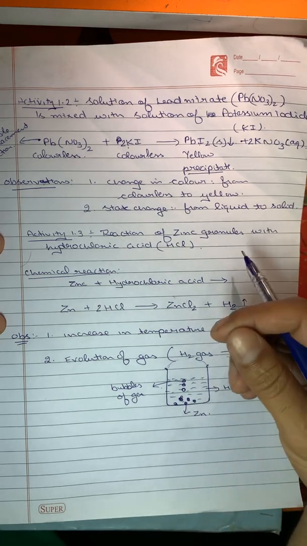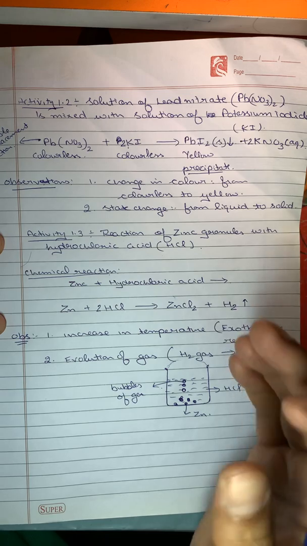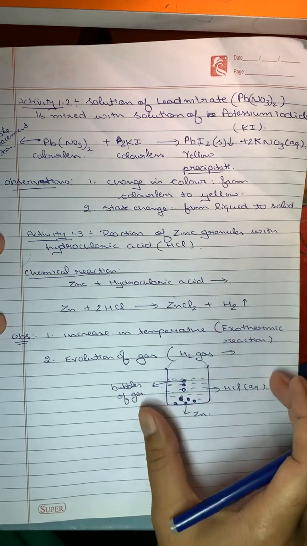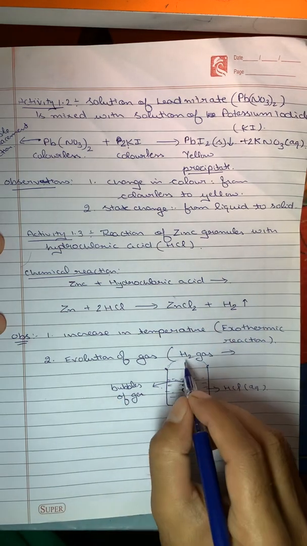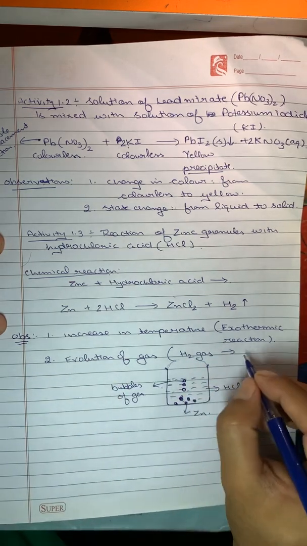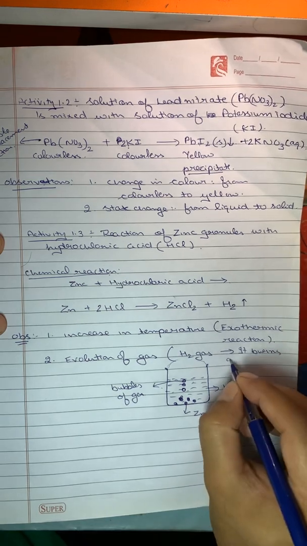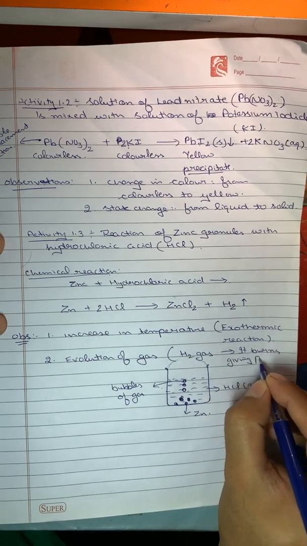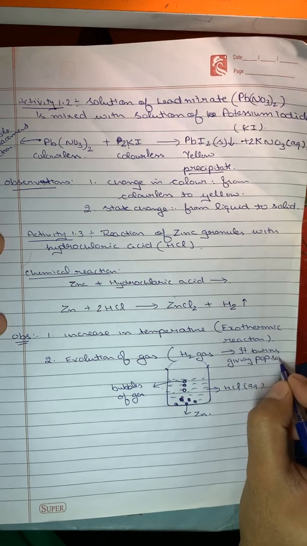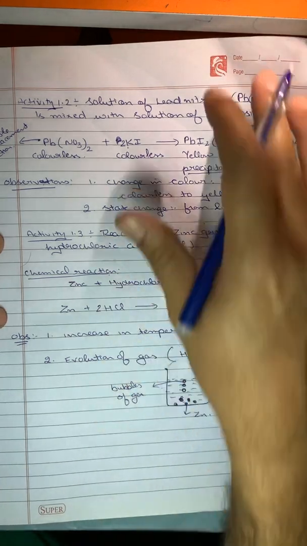Then bring a burning candle near these bubbles and these bubbles will explode, giving a pop sound. So that is the test of hydrogen gas. That complete activity we will do later, but for now you can write down the test of hydrogen gas: it burns, giving a pop sound. So I come to know that the gas formed is hydrogen gas.